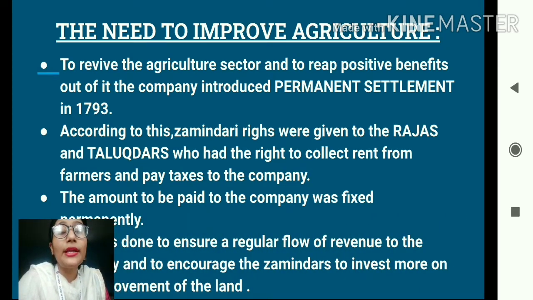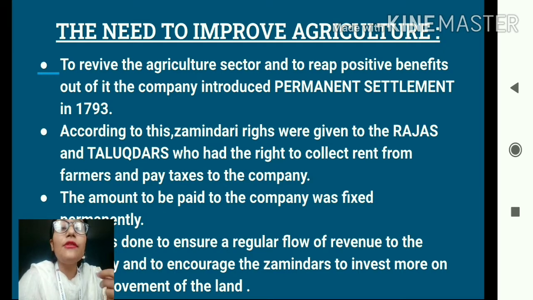So students, you might be getting confused regarding the second point. That means how to encourage the zamindars to invest more on the improvement of land. So students, let me tell you, under the zamindari system, the zamindars were required to collect rent from the small farmers, isn't it? And from that rent they were supposed to give a fixed amount of tax to the company.